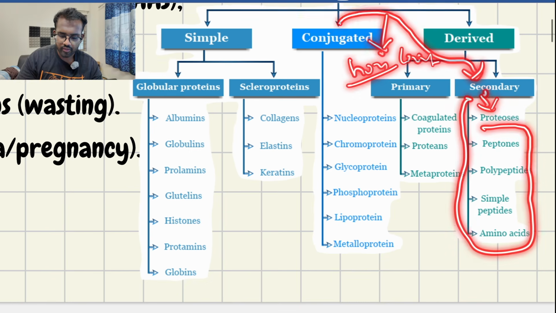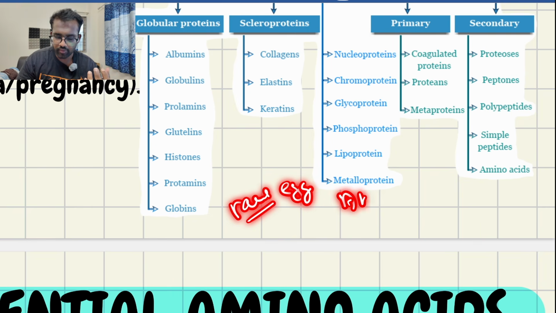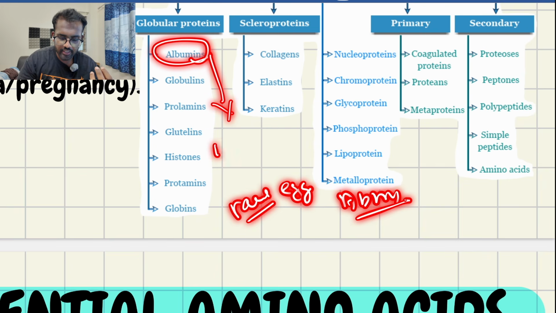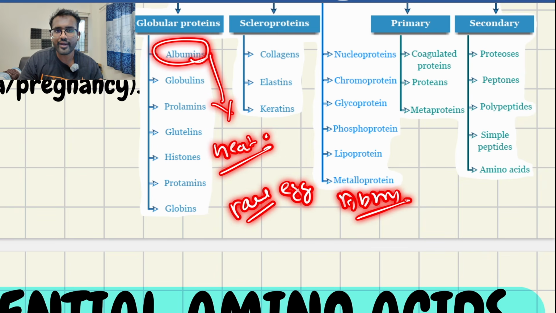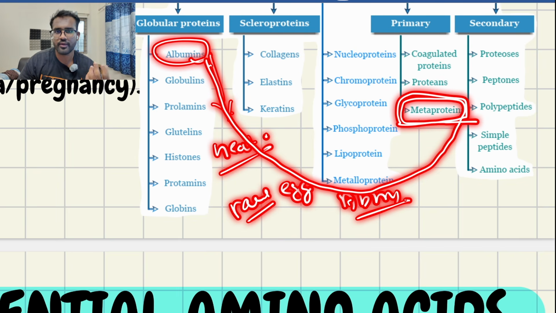For example, if you see raw egg, it contains albumin, right? A simple protein, albumin. But when you heat it, when you do heat treatment or boil it, it becomes coagulated. Then it will be changed to metaprotein. This is the example which I am giving to you.